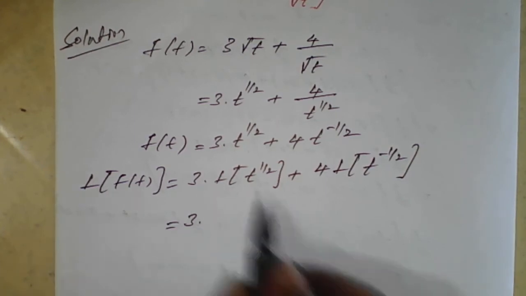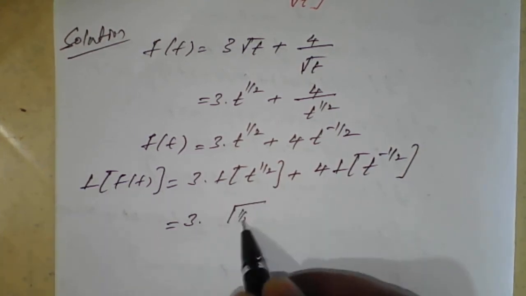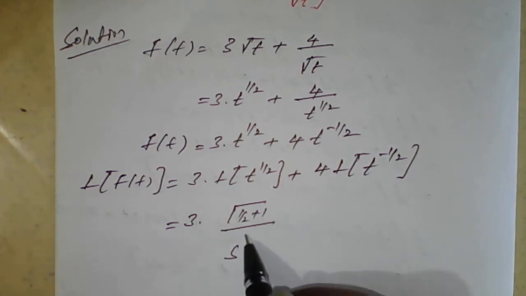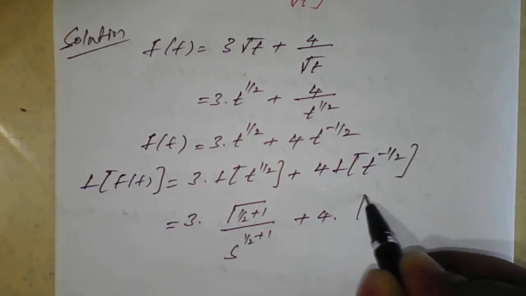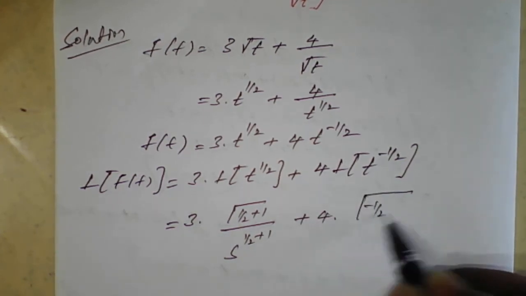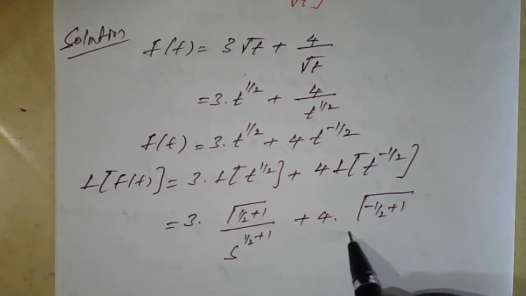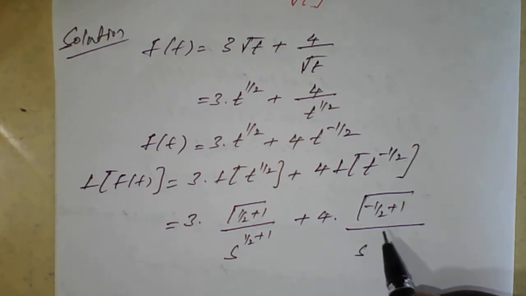So 3 into gamma of n plus 1, that is 1 by 2 plus 1, divided by s raised to 1 by 2 plus 1, plus 4 times gamma of minus 1 by 2 plus 1 divided by s raised to minus 1 by 2 plus 1.